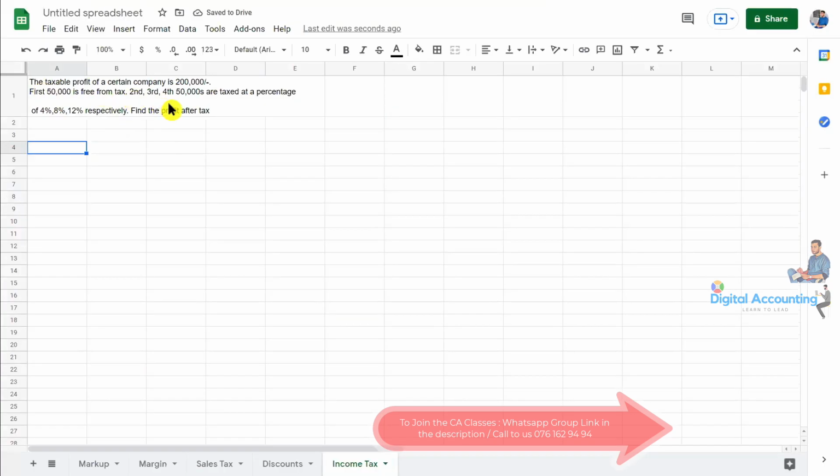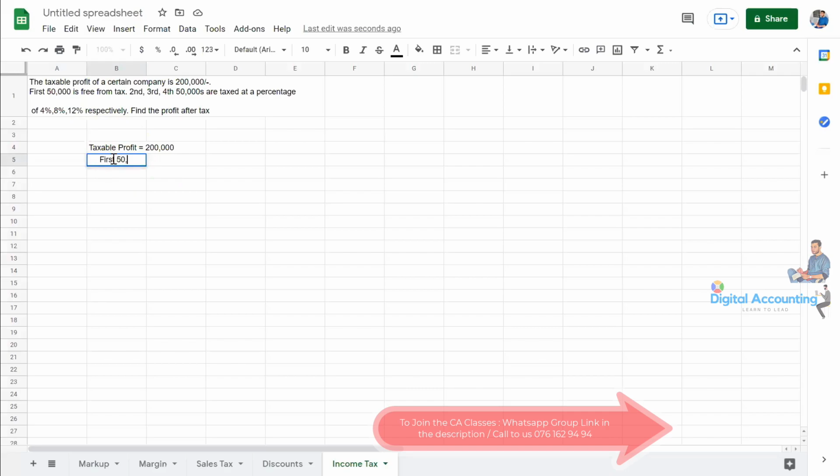Taxable profit of a certain company is 200,000. So taxable profit means once they calculate the profit, they have adjusted the allowed expenses and the disallowed expenses, and this is the profit that is eligible to put taxes on. So taxable profit is 200,000. The first 50,000 is free from tax. Second, third, fourth 50,000 are taxed at percentages of 4%, 8%, 12% respectively. Right.